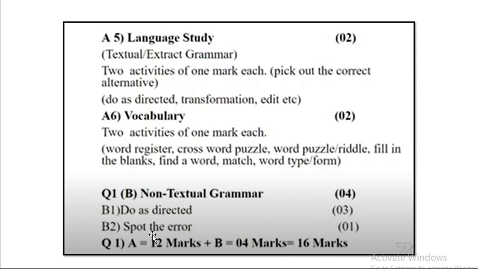And question number B2 will be spot the error. You have to spot the error in the sentence, mark it out and correct it. So altogether question number 1A is 12 marks and B will be for 4 marks. That becomes 16 marks.